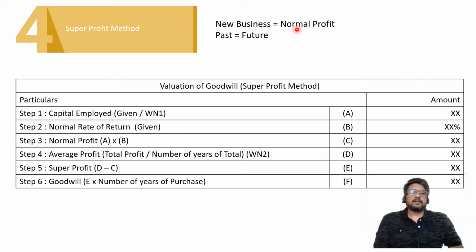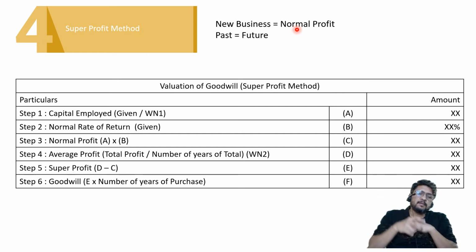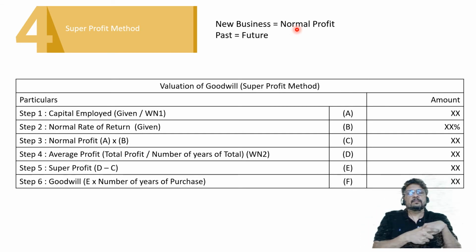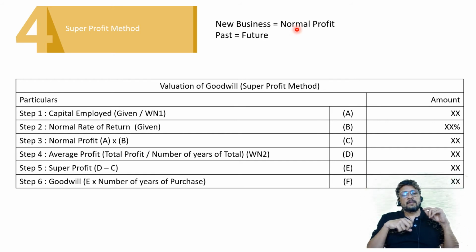All of us are, you are a man, I am a man. Some of you may be girls, that's a different story, but let us consider only a simple example. You are a man, I am a man, and somebody who can fly is called a superman. So we are normal men and he is a superman. New business, normal profit. Reputed business, more than normal profit, super profit. I hope you have understood the concept I am speaking about.